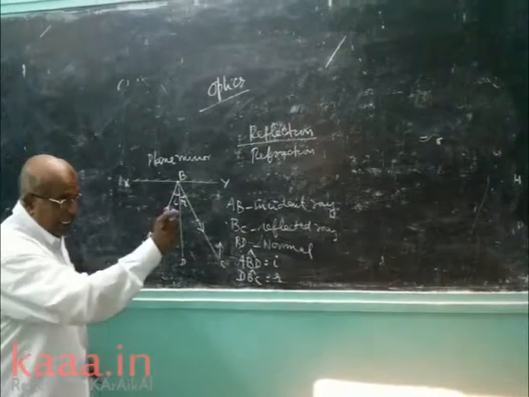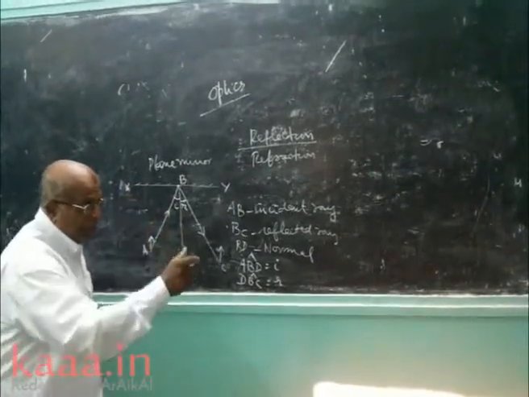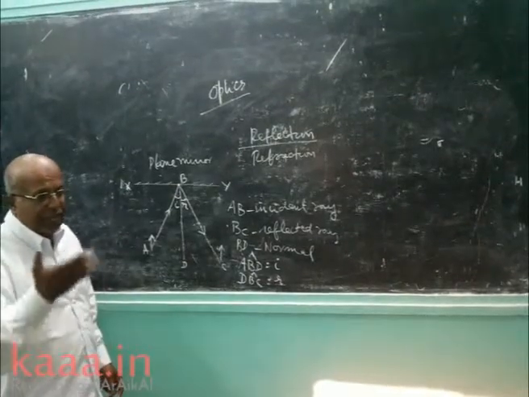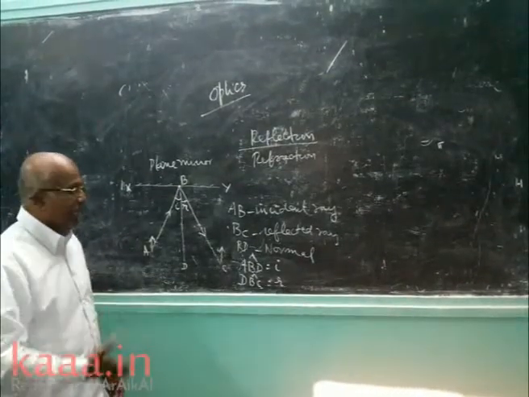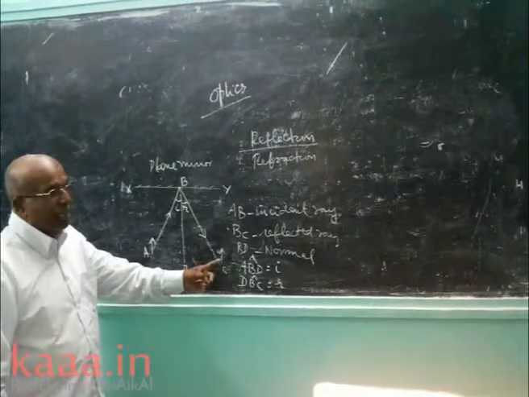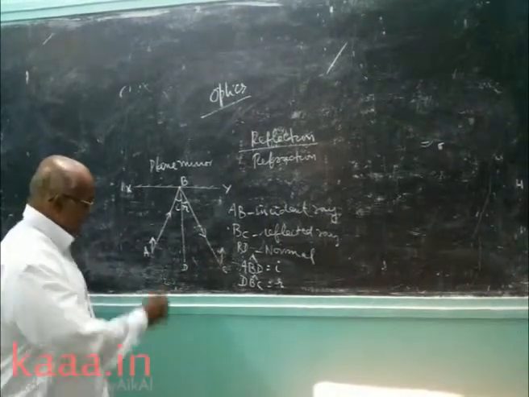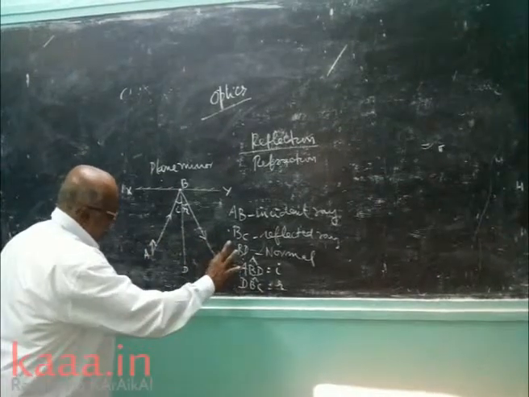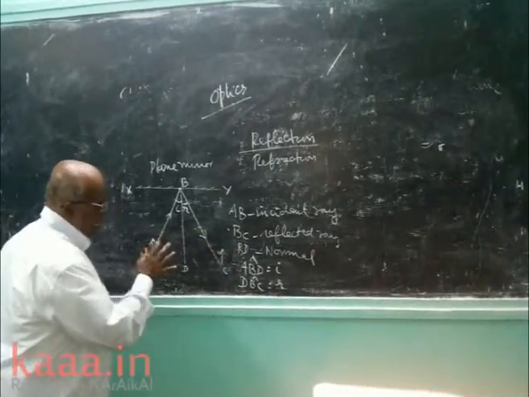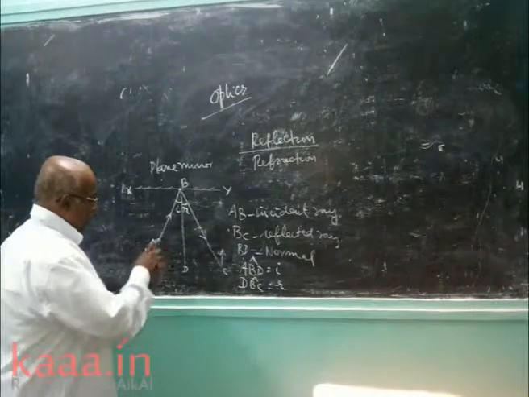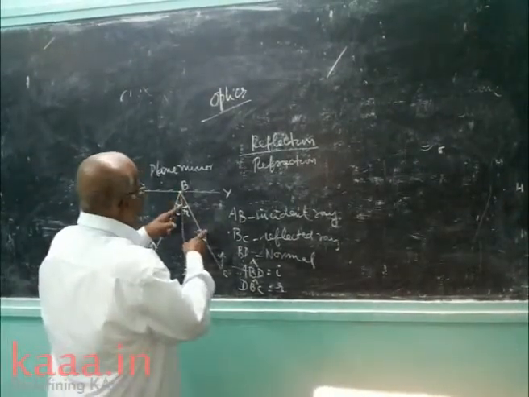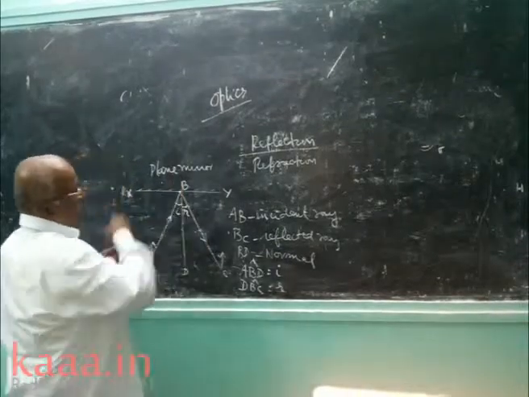You can see the image only in the plane mirror. You cannot get it on the screen. If you get it on the screen, it is a real image. Since it is a virtual image, you cannot get it on the screen. Therefore, object and image are the same size and erect. Another point, object distance is equal to image distance. This is a very important property of the plane mirror.